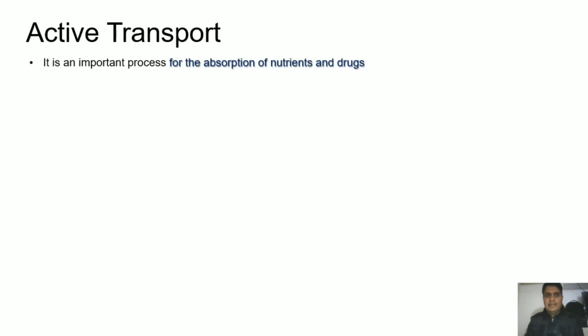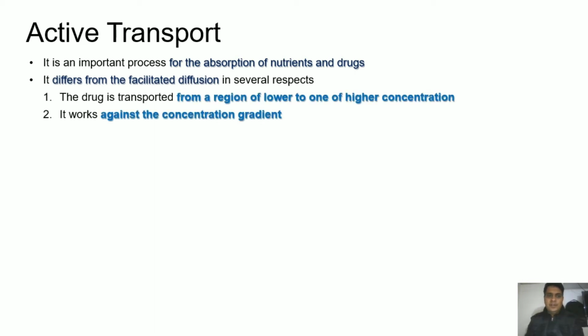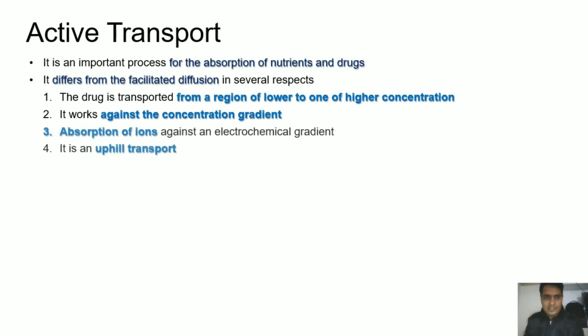Now, active transport is an important process for the absorption of nutrients and several drugs. It differs from facilitated diffusion in several respects. Here the drug is transported from a region of lower concentration to a region of higher concentration, and it works against the concentration gradient, as we have already discussed.